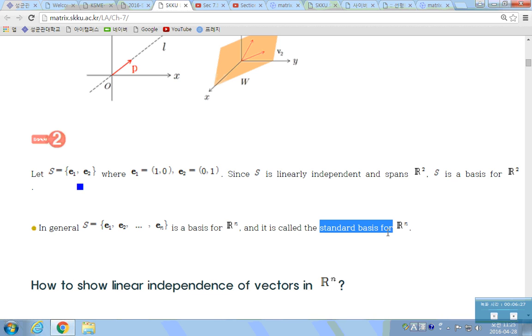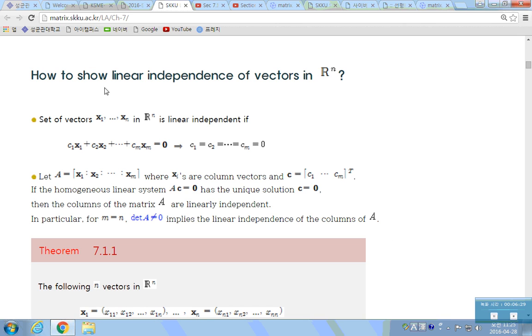Okay. Then, how do we show linear independence of vectors in Rn? When you show whether the given n vectors in Rn are linearly independent or not, all you have to do is let the linear combination of these, with coefficients xi, equal the 0 vector and show all the coefficients are 0.